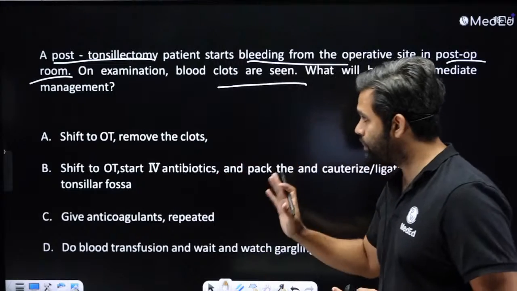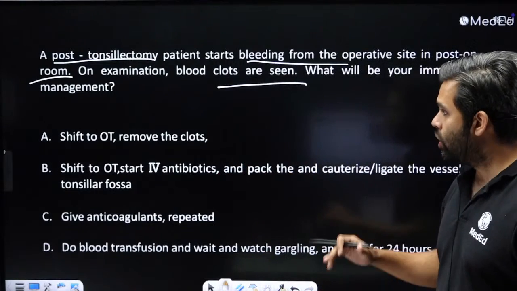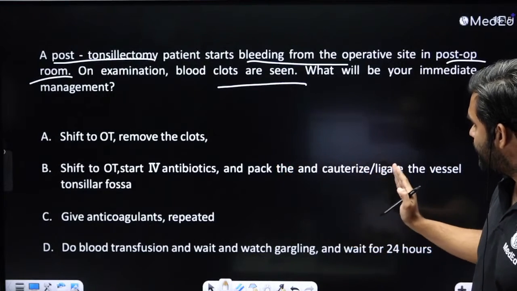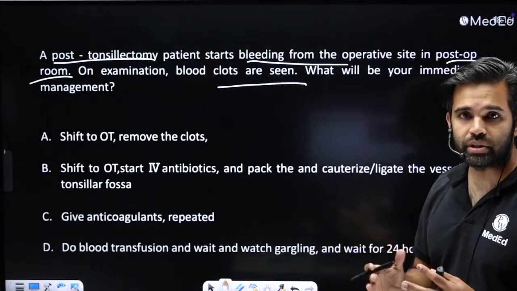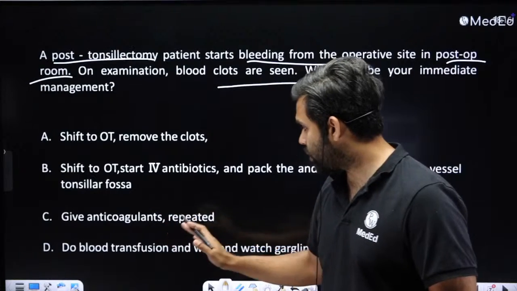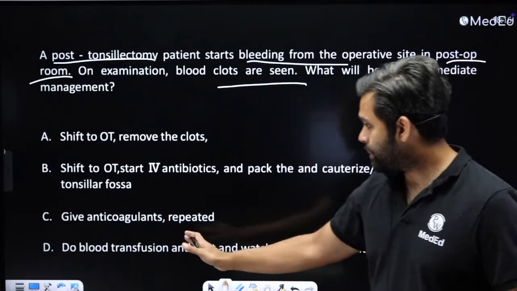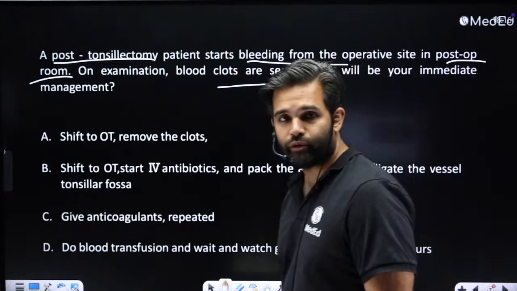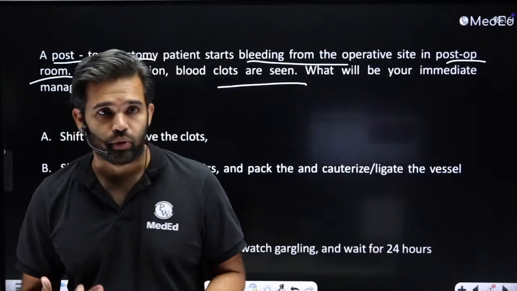You're going to shift back to the OT and remove the clots, or you're going to shift to the OT and just give IV antibiotics, pack and cauterize, ligate the vessel in the tonsillar fossa, or give anticoagulants repeatedly, or do a blood transfusion and wait and watch, gargling and then wait for 24 hours. What do you think is the approach?